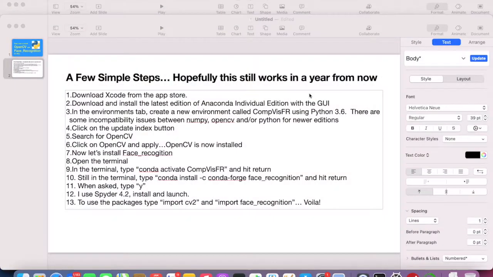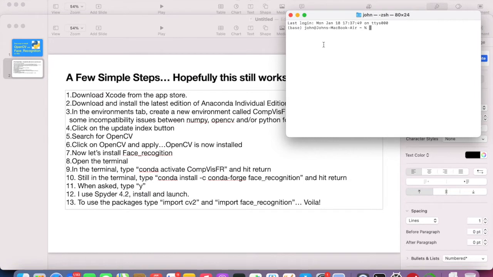Open the terminal, type conda activate, and then put in your new environment, and hit return. Now type the conda command as shown in the video.